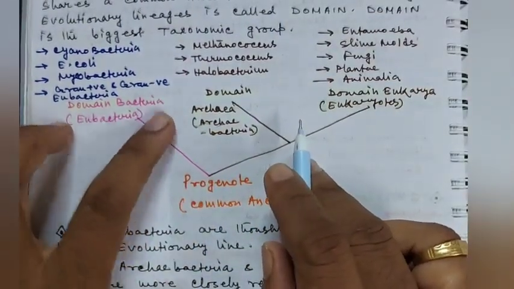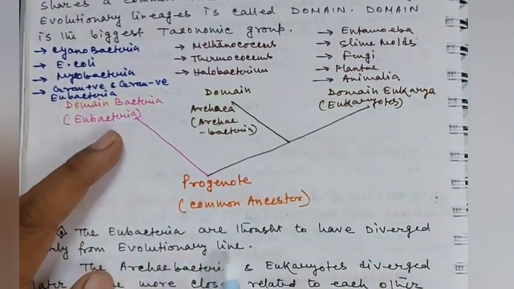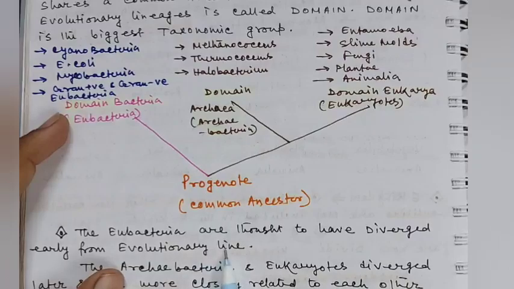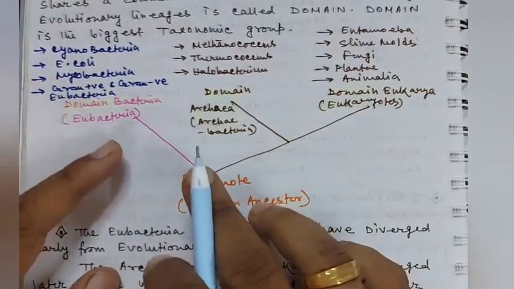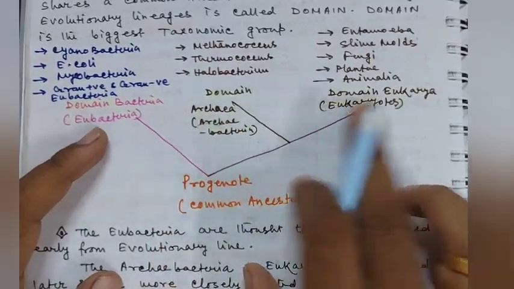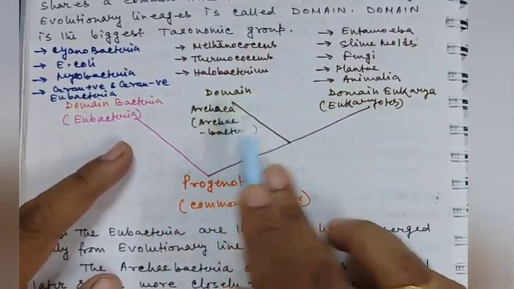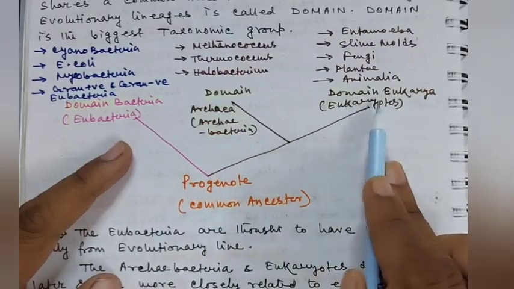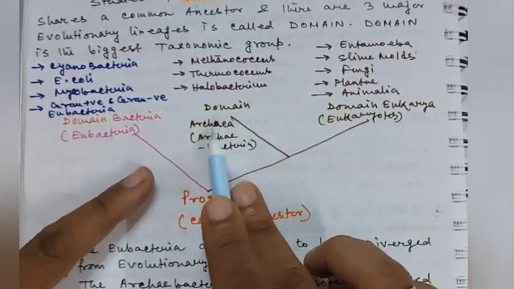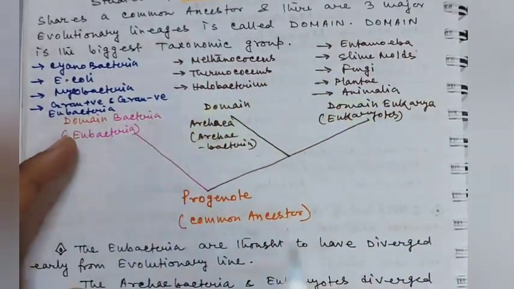Then the domain Archaea and the domain Eukarya appeared, and the representatives of these two domains show similar characteristic features, and for this reason the domain Archaea and the domain Eukarya are more closely related to each other than to domain Bacteria.